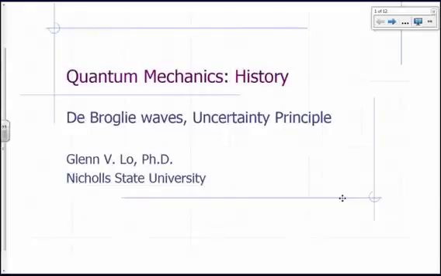Okay, this is going to be the last of the lessons on the historical development of quantum mechanics. So today we're going to talk about the de Broglie wavelength, de Broglie waves. This thing right here is pronounced de Broglie. In my earlier videos, I may have pronounced it differently, but apparently the correct pronunciation is de Broglie. So we're going to talk about de Broglie waves and the uncertainty principle in this lesson.